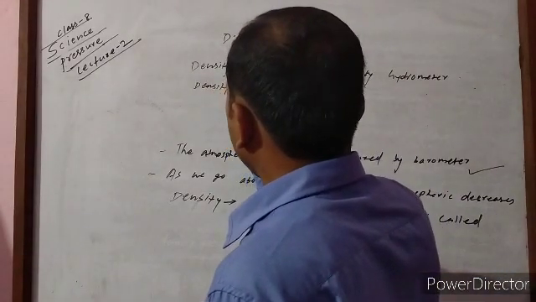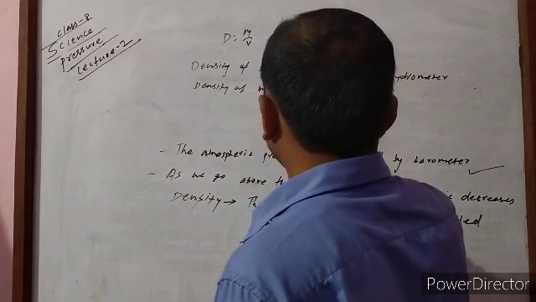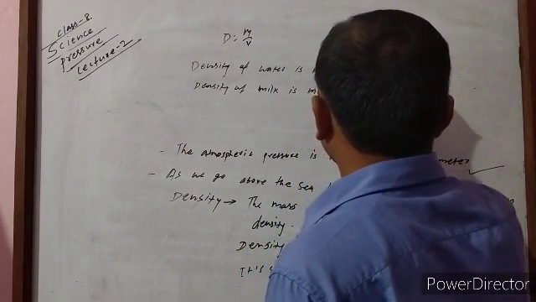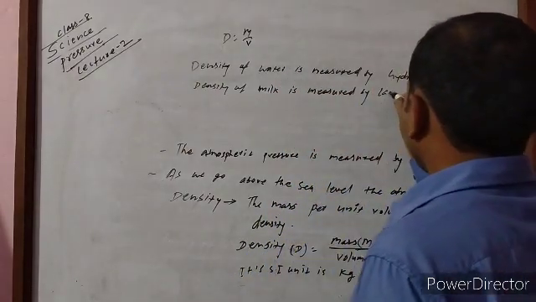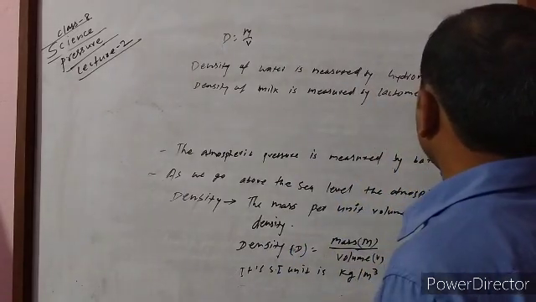Other, density of milk is measured by a lactometer. It is also a type of hydrometer, the lactometer.